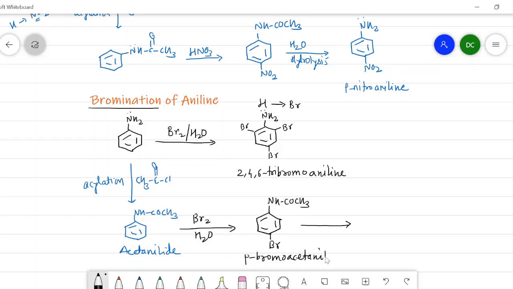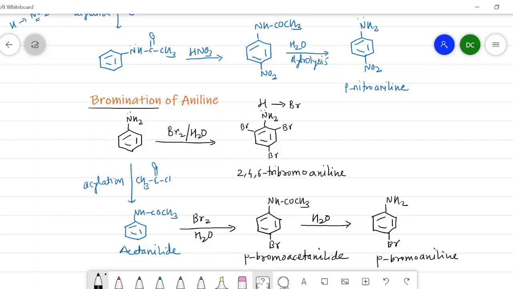And this parabromoacetanilide, upon hydrolysis with water, will deprotect the amino group and we get parabromoaniline. So in this way, we can carry out indirect bromination of aniline to form parabromoaniline.